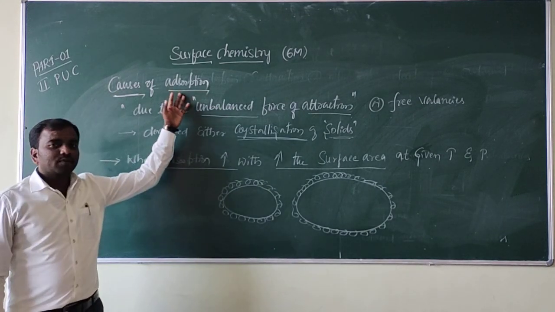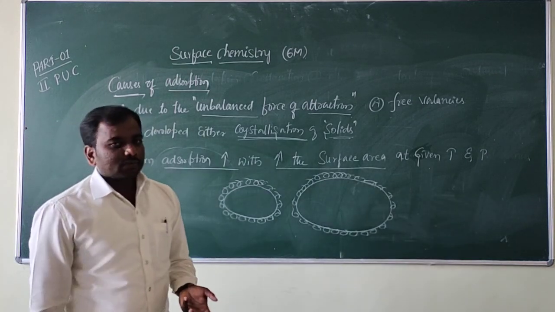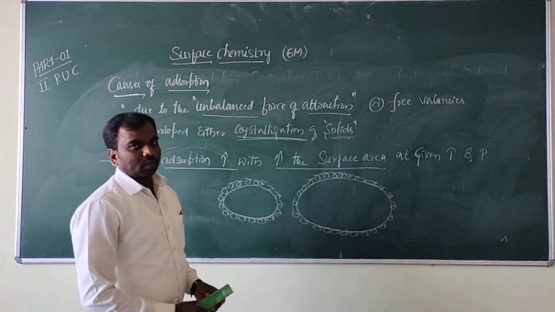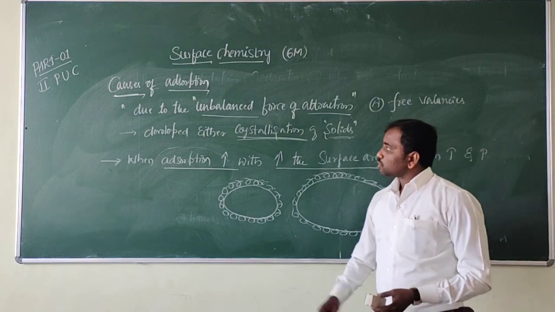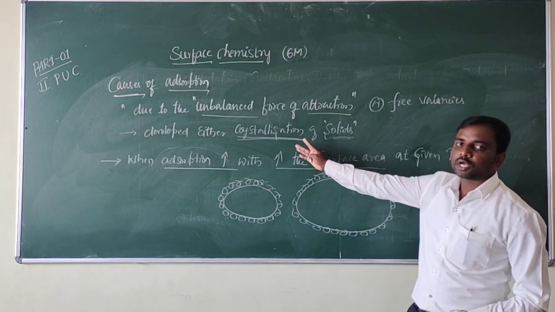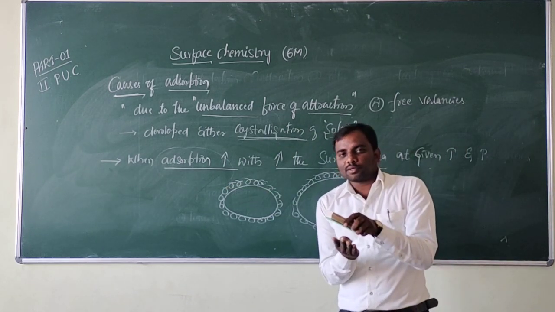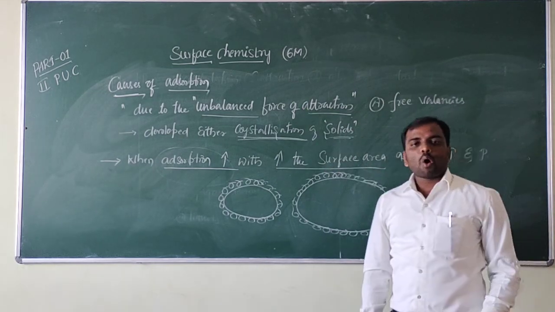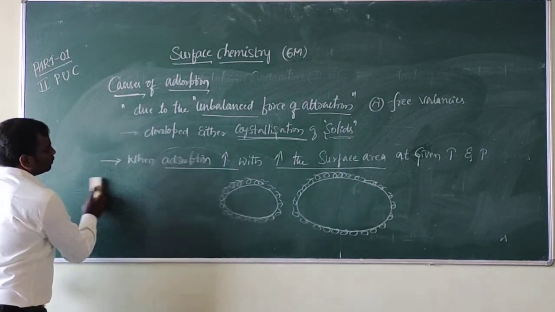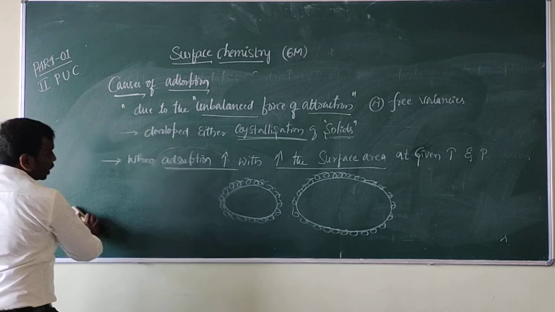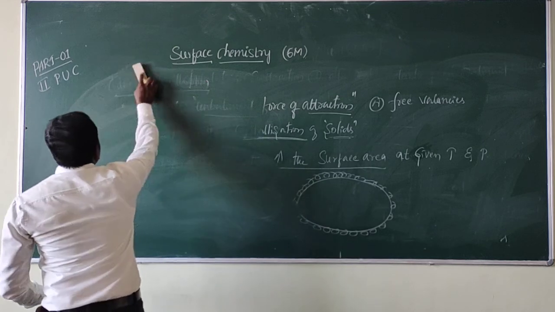How does the absorption process happen? Due to the presence of unbalanced force of attraction or free valencies. Right? This unbalanced force of attraction is developed by the crystallization of the solids, right? So because of the electrons in those solids, they easily attract or come in contact with each other, right? That is the cause of adsorption. Is it clear? Next we move on to the basic terms of adsorption.